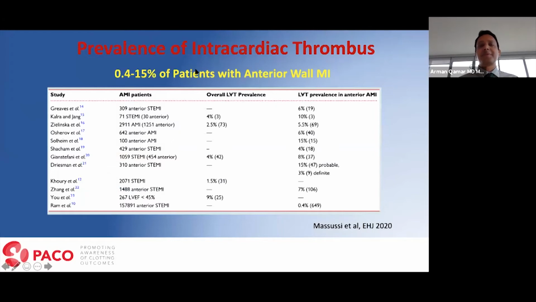Now, the prevalence of intracardiac thrombus in the current era is very variable and depends upon which registry you look at. Did that registry include patients with MI, or did it include all comers? In general, close to 0.5 to 15% of the patients presenting with anterior wall MI will have intracardiac thrombus. The largest data that we have is from Ram et al. Their analysis included more than 150,000 patients with anterior STEMI, and 0.5% of those patients had intracardiac thrombus.